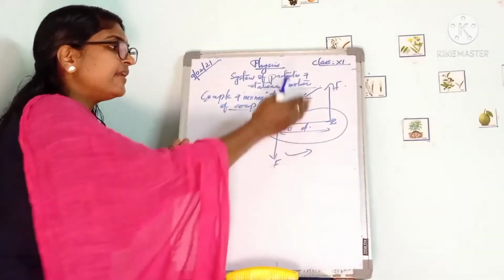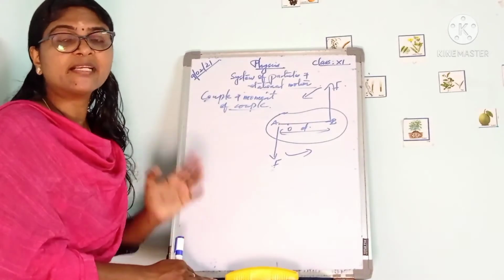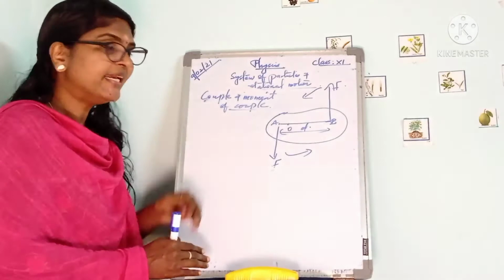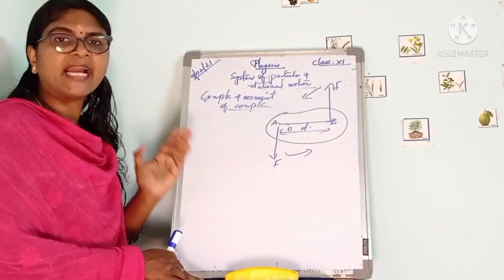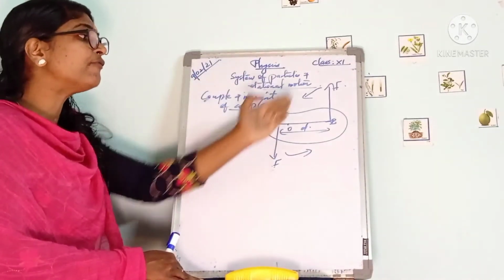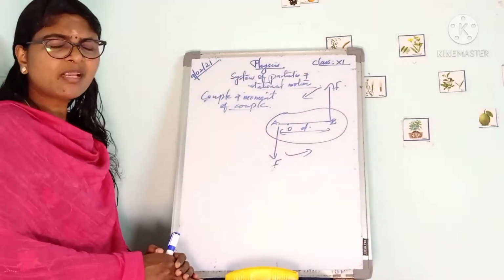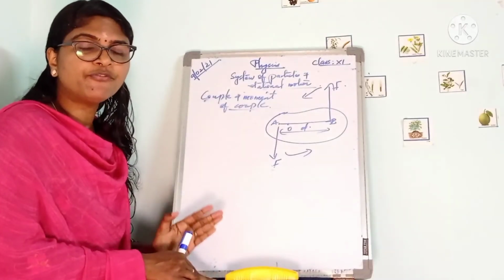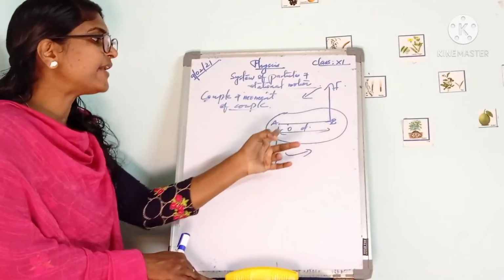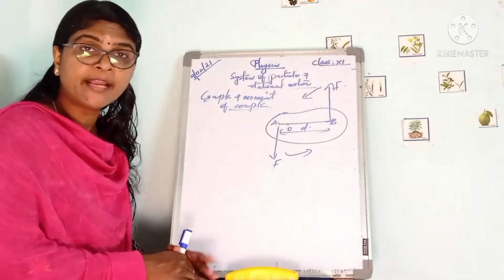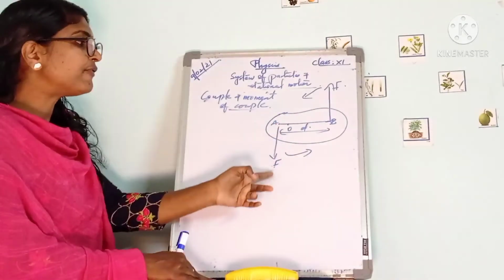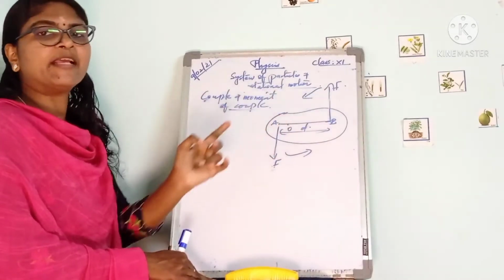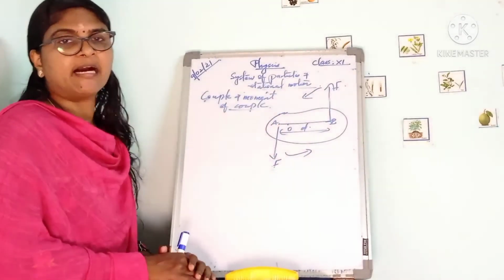A pair of equal and opposite forces acting on a body along two different lines of action constitute a couple. That is what is meant by a couple.